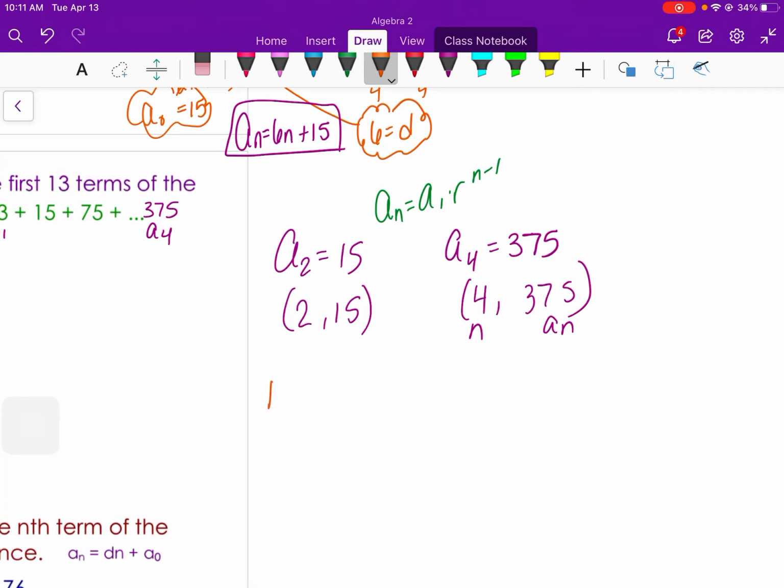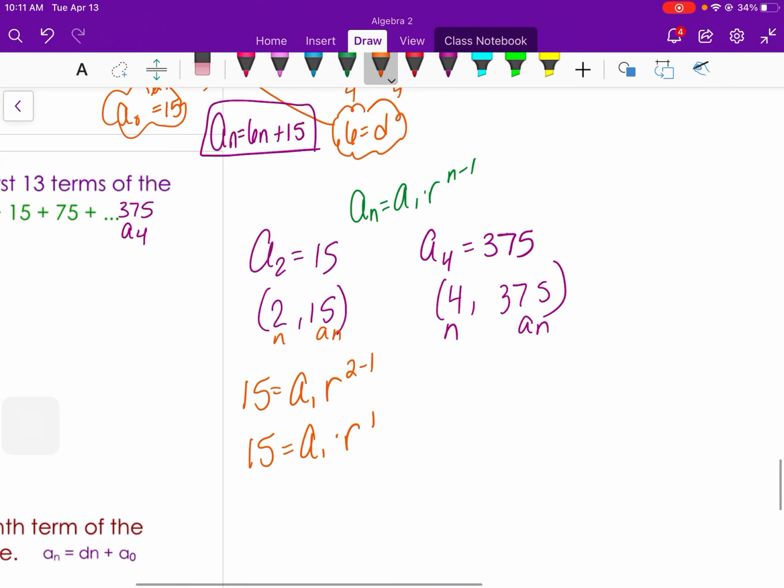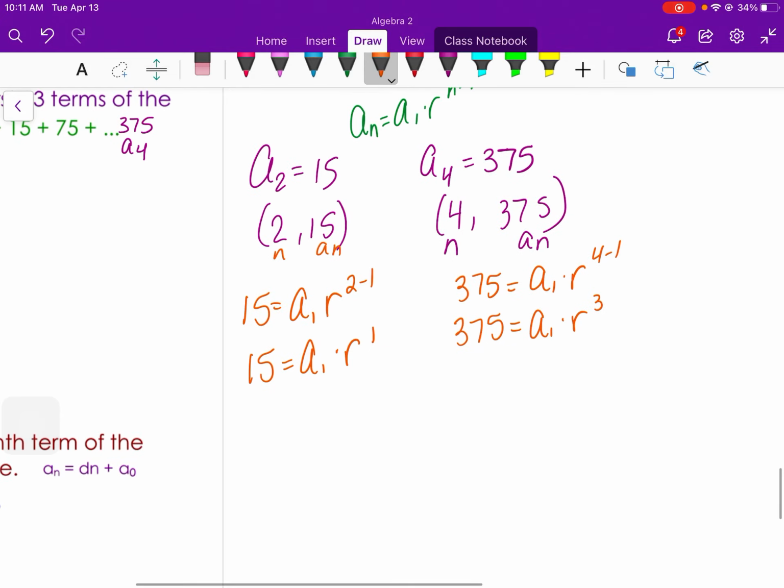So this is going to be 15, and a sub n equals a sub 1 times r to the 2 minus 1 power, or 15 equals a sub 1 times r to the first. Over here, it's going to be 375 equals a sub 1 times r to the 4 minus 1 power, so 375 equals a sub 1 times r to the third.